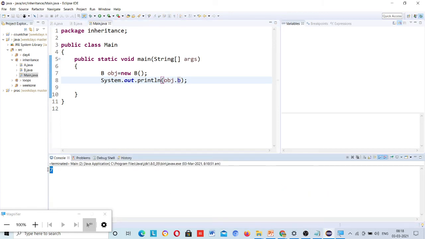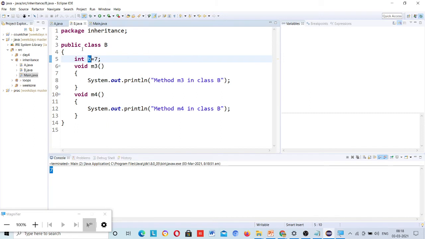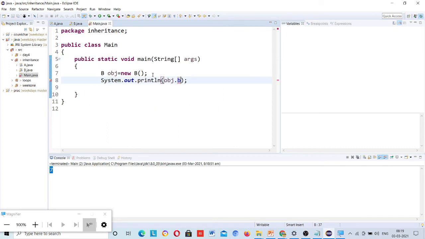7. But what if I make this variable private? So what I said about the private, that private can be accessed only in this class. You can find the error here. Change visibility of B to package. Create getter or setter, just leave this getter or setter, but change visibility of B to package means at least it should be the default because it is in same package.